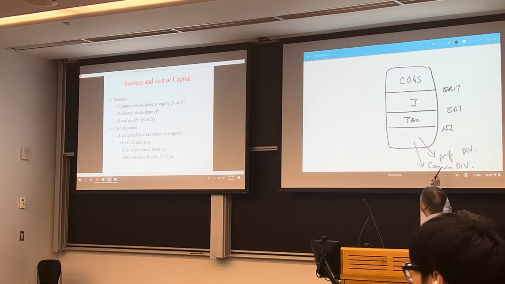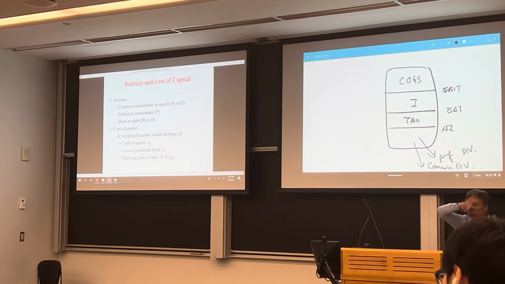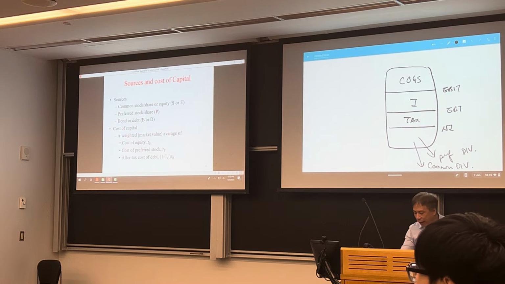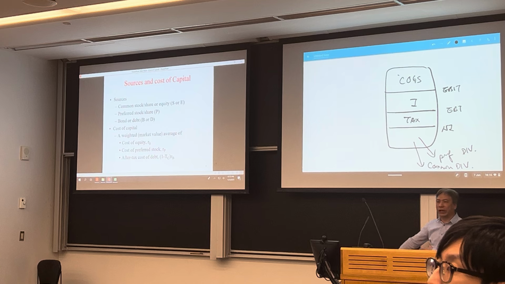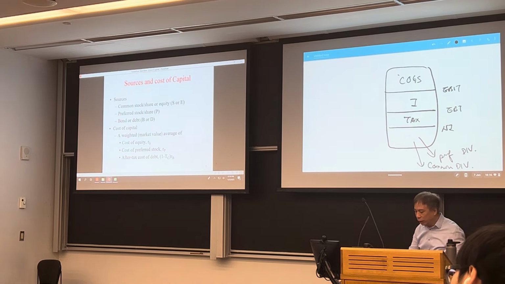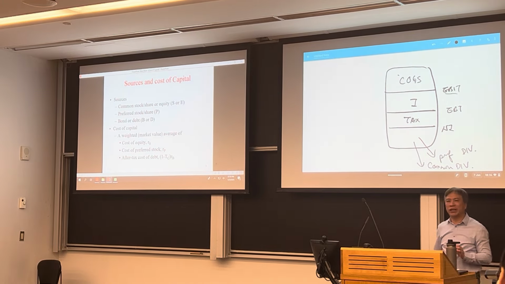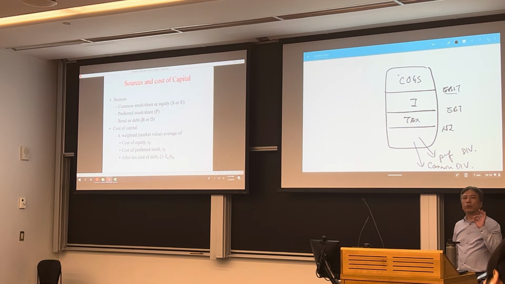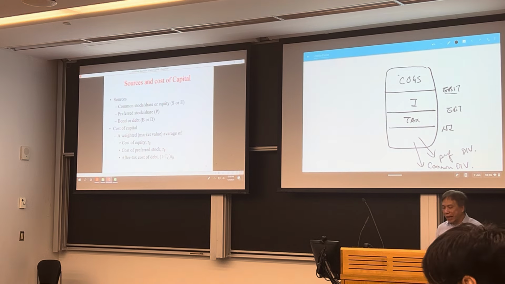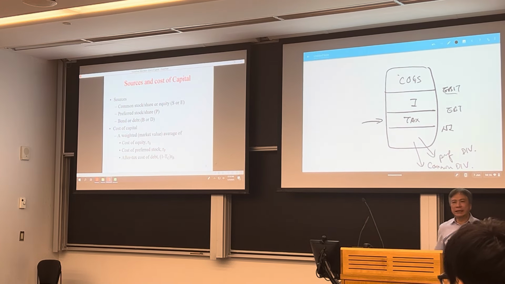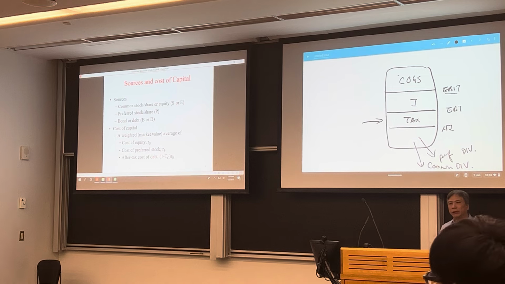So if you look at this income statement, the big box is our total revenue, and the first part we deduct is cost of goods sold, what we pay to the suppliers, to the employees, and everything, right? So now we have your EBIT, earnings before interest and tax. Next, we deduct interest. So after you deduct interest, you have earnings before tax. Now your tax payment is calculated at this point. That is, if you have interest payment, it reduces your taxable income. It reduces your tax liability.